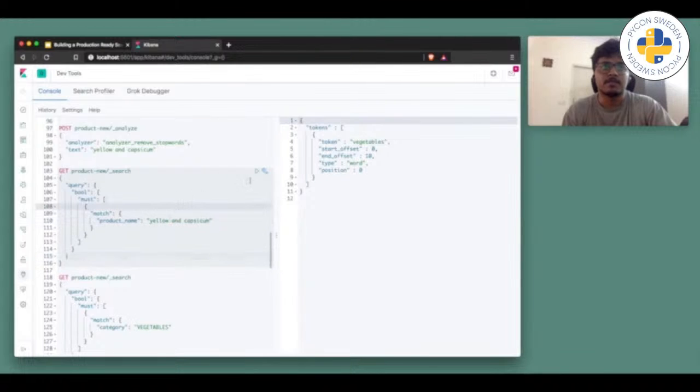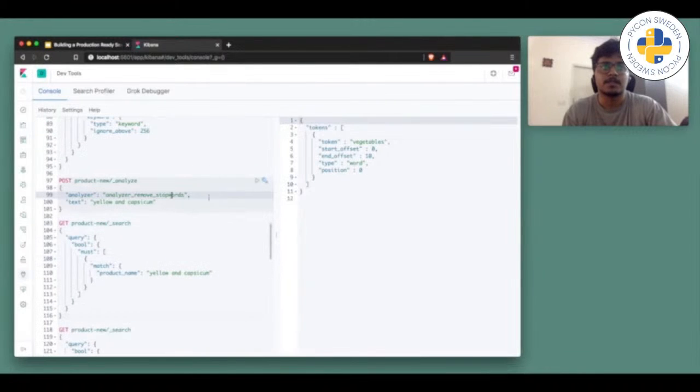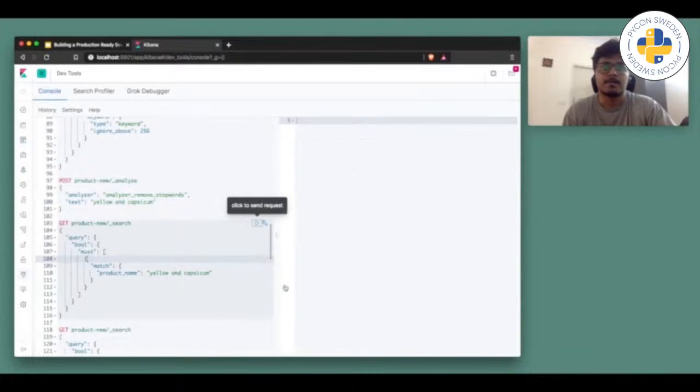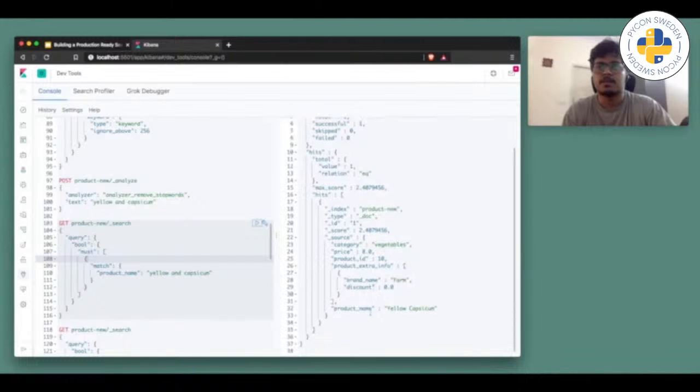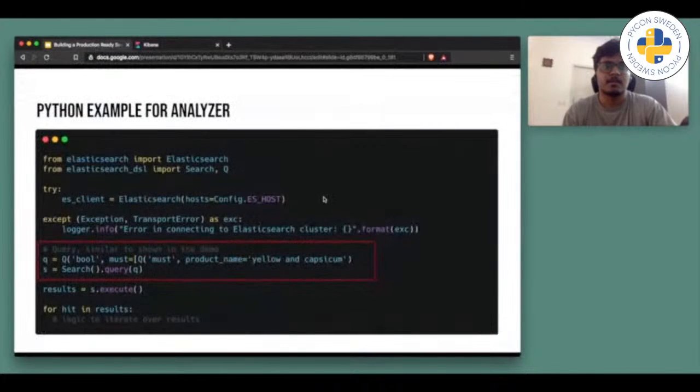Let's see what happens. So let me first show you how this analyzer will work. As you can see, it will divide this text into two tokens and will remove the stop word and. So let's check how this query will work. As you can see, it returns the product yellow capsicum, and it's clear the analyzer is performing really well.